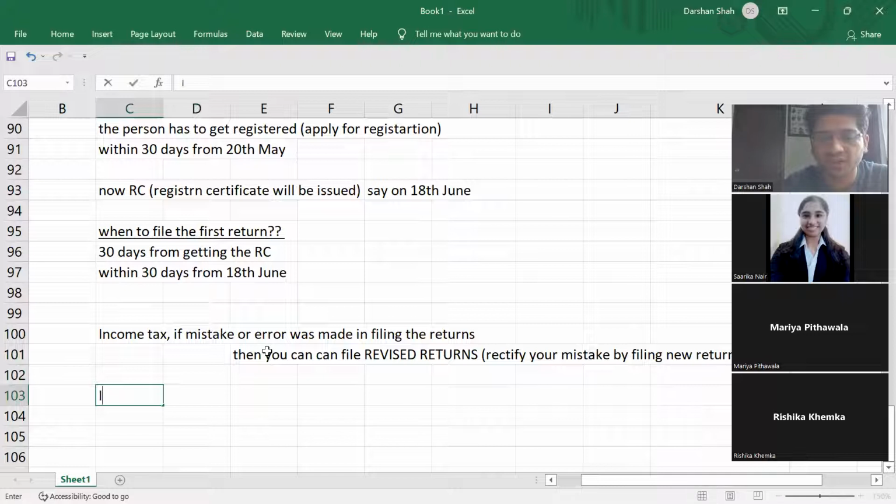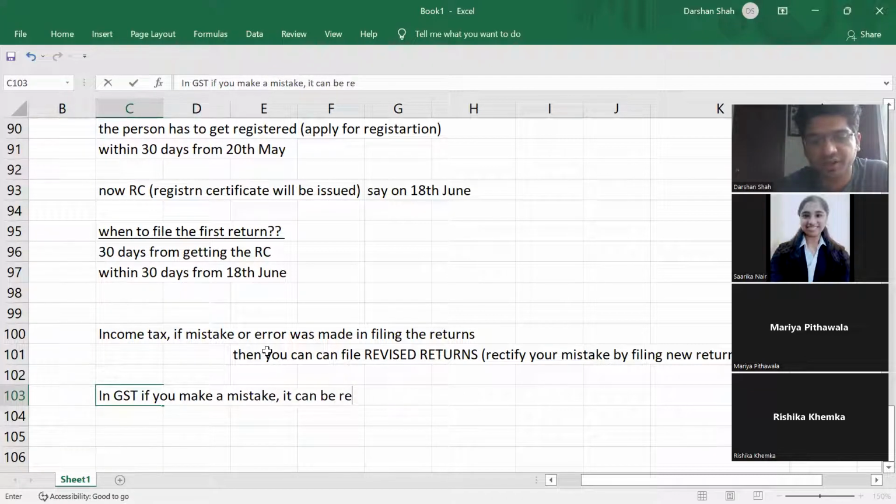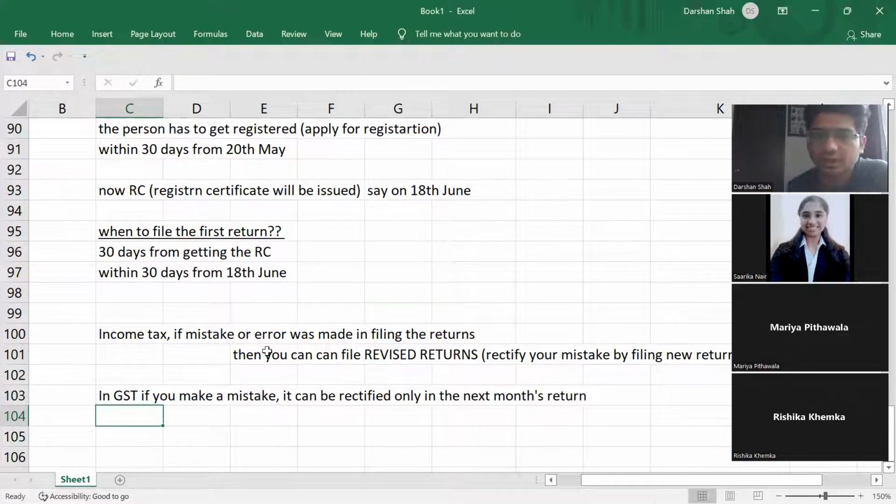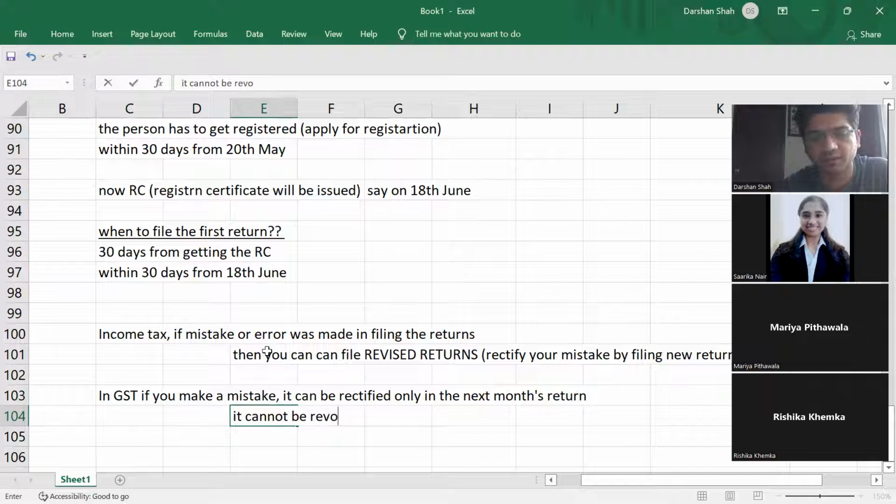But in GST, that is not allowed. In GST, if you make a mistake, it can be rectified only in the next month's return. It cannot be revised in the current month return.